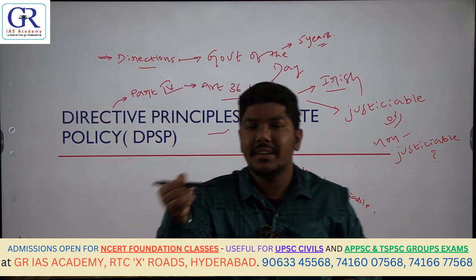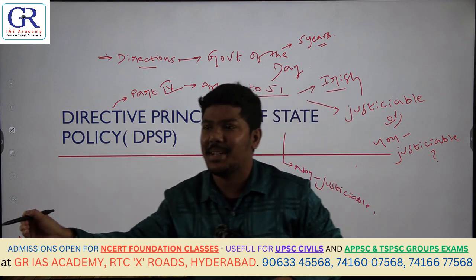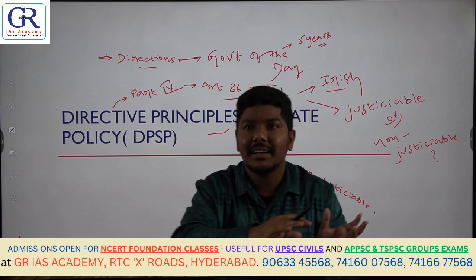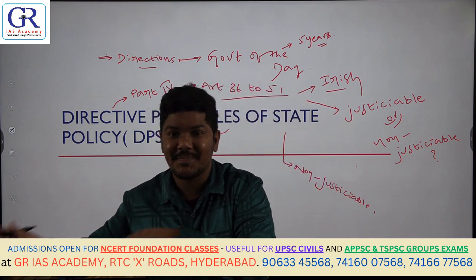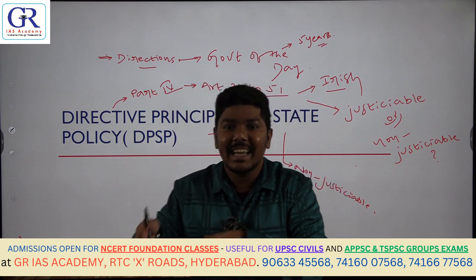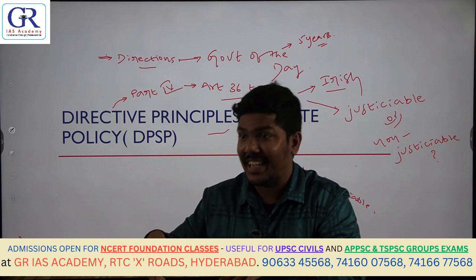This is how UPSC frames the questions. Consider the following statements with respect to fundamental rights and DPSPs. Point 1: both fundamental rights and directive principles of state policy are justiciable in nature. Point 2: one can approach the Supreme Court under Article 32 when the directive principles are violated.